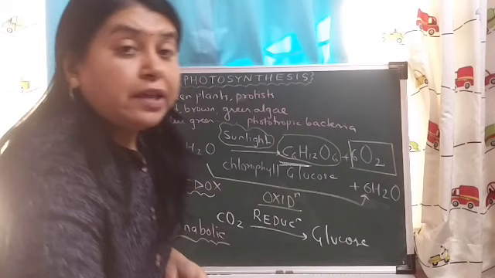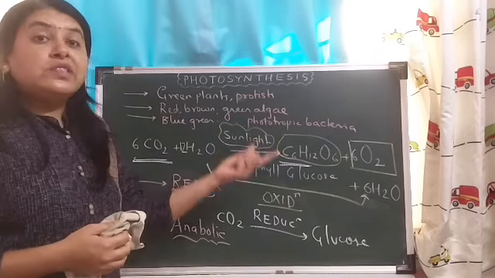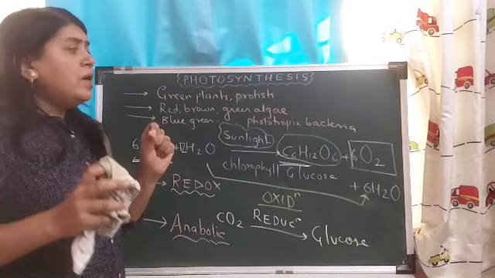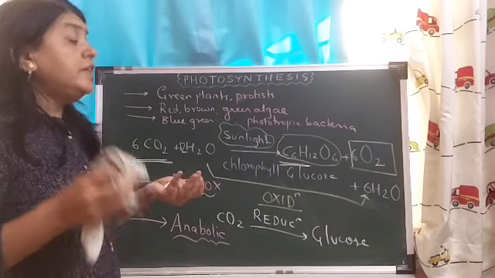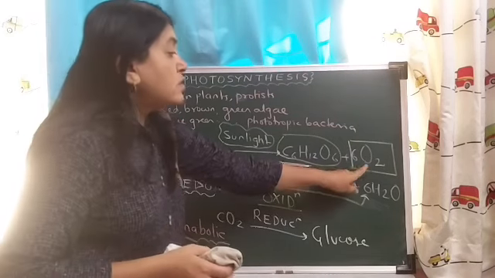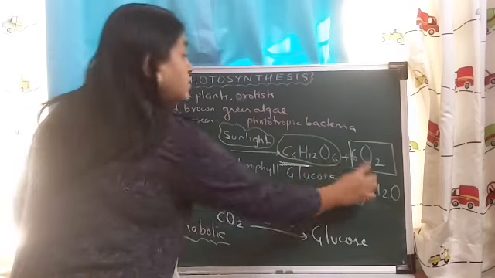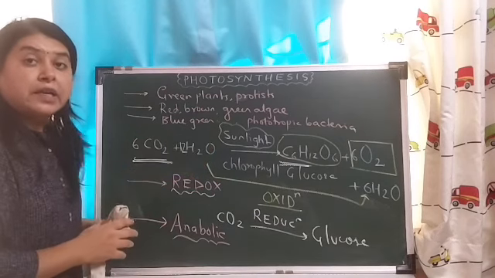But there were many schools of thought, that means there was some kind of confusion or debate regarding this evolution of oxygen, that the oxygen is coming from water or the oxygen is coming from carbon dioxide.